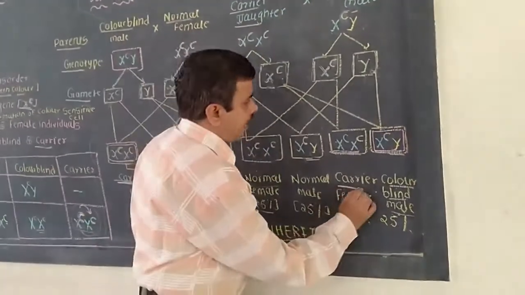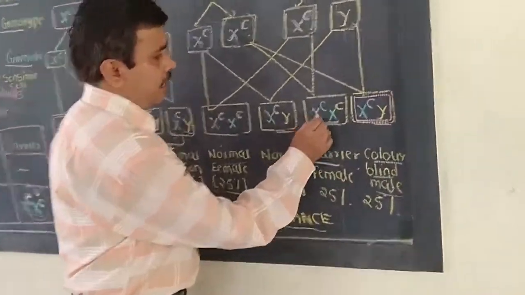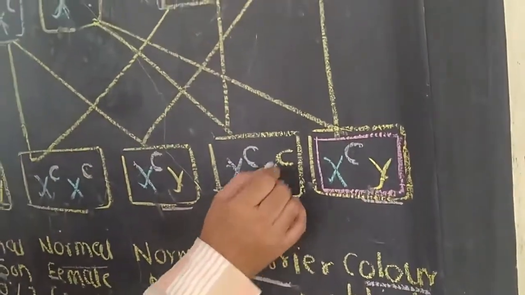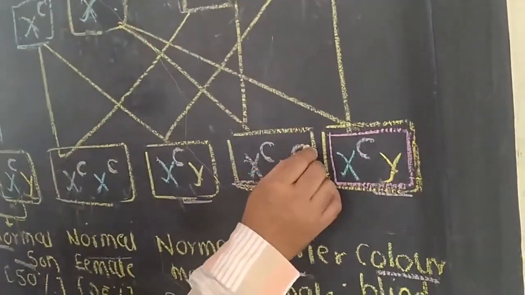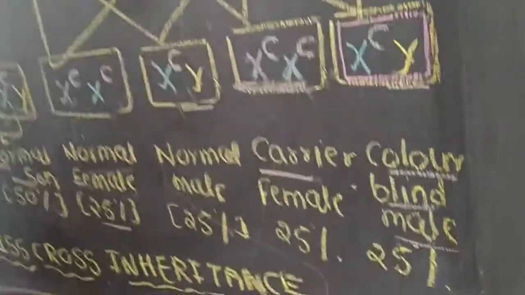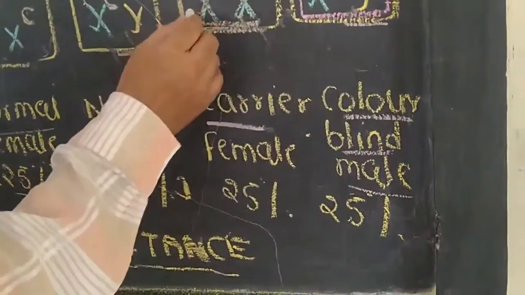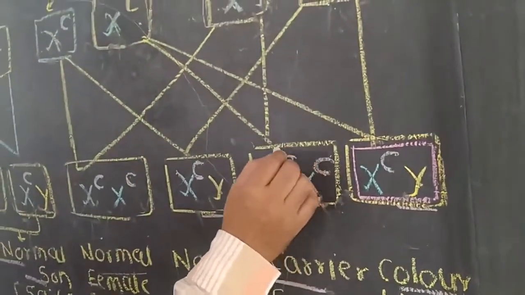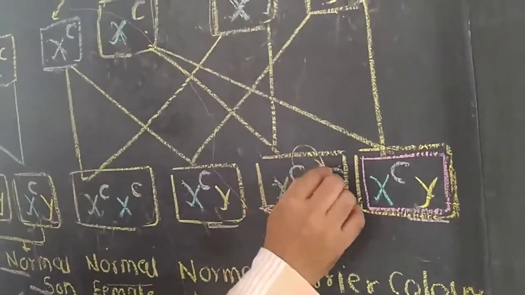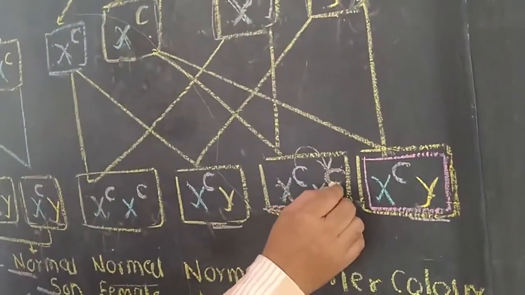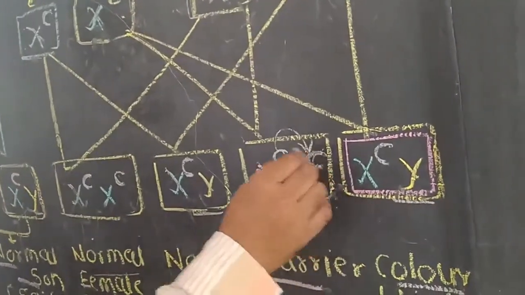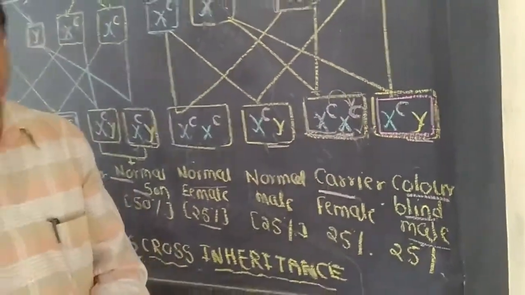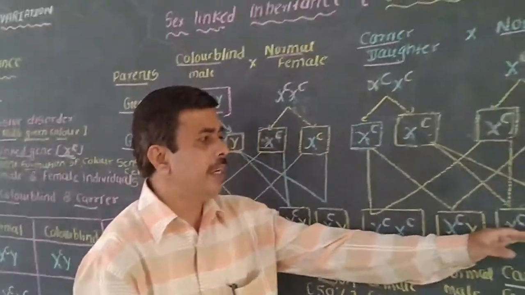It is again a carrier. Why is it a carrier? Because on one X chromosome the dominant gene will be present, and on the other X chromosome, small c, the recessive gene, is present, and this condition will be carrier. Why? Because the small c gene will be present, but it will be suppressed by the dominant gene. So the recessive gene for color blindness will be present in that female, but it cannot be expressed phenotypically, so she will be a carrier.